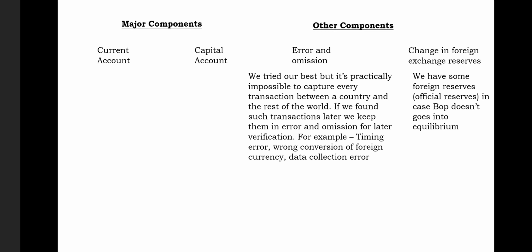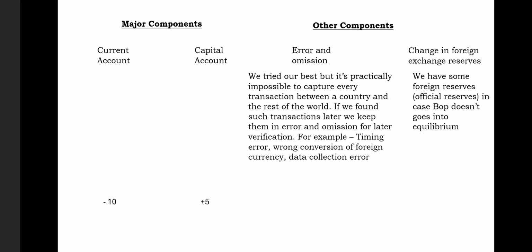Now, it may be difficult for you to understand what balancing the balance of payment into equilibrium means. In order to know that, suppose the debit side was more in the current account and the credit side was lower, so the balance was minus 10. And in the capital account, the credit side was more and the debit side was less, so we had a plus balance.